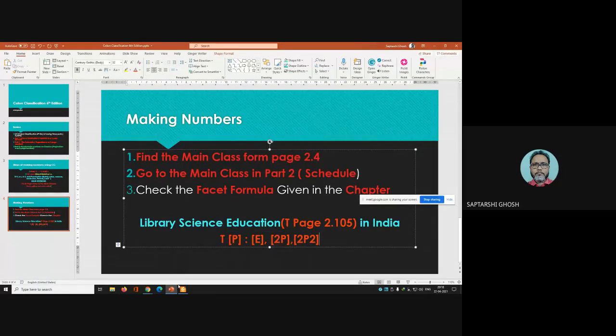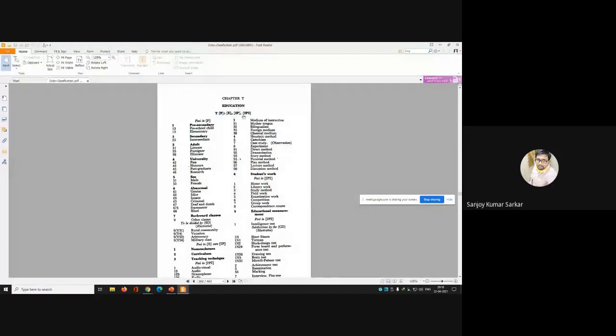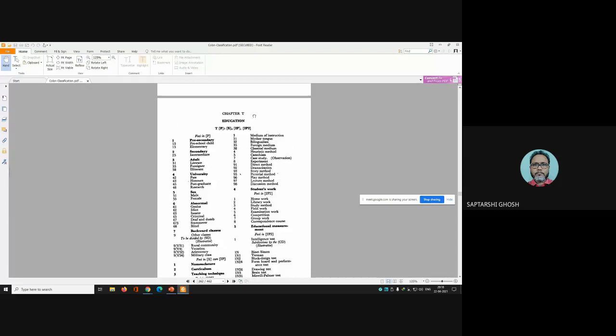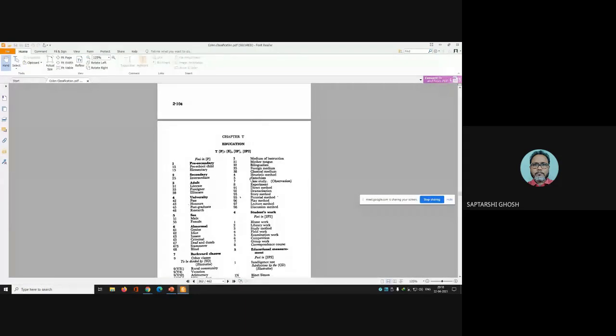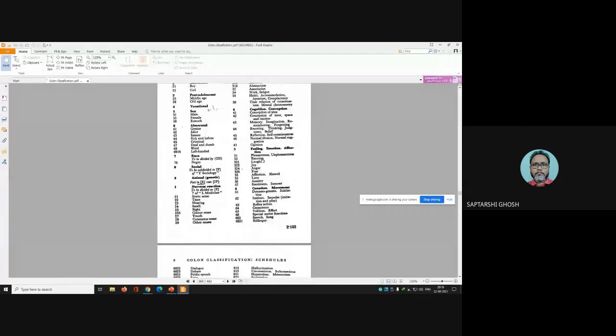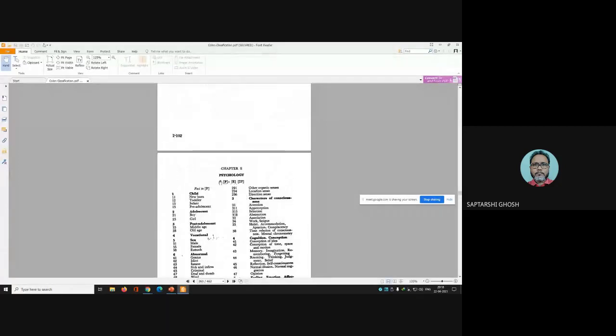Okay, got that one? Now this is T, facet formula. There are 5 classes. You may want to know what the facet formula is for others. Now you can go to S for psychology, and you see this is the facet formula for psychology: S, P, colon, E come 2.